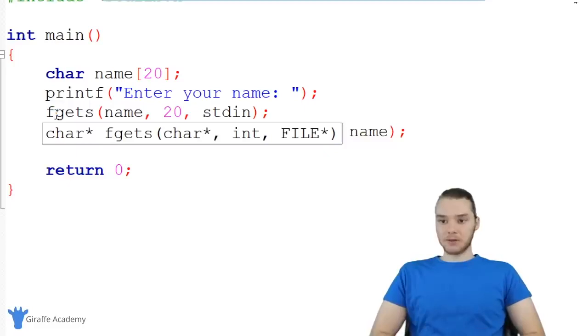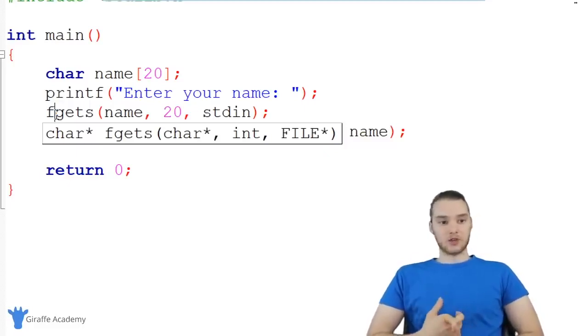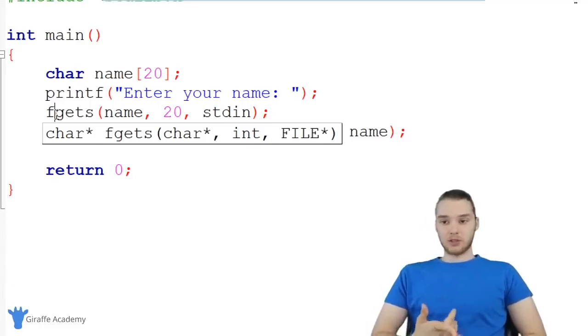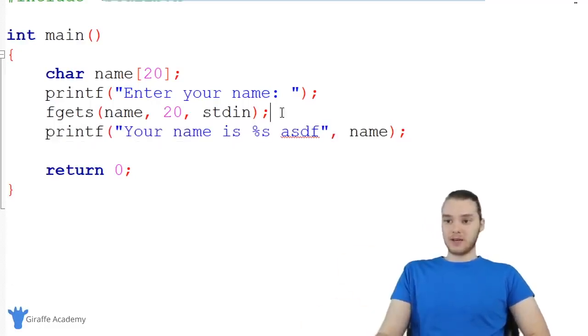Like I said, there's a couple other things that we can do, and I'm going to talk about at least one other way that we can get strings from the user in a future tutorial. But this is kind of the basics, and you can play around with doing this stuff in your programs.